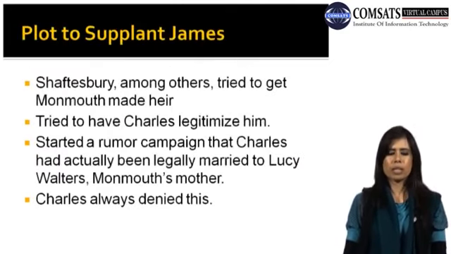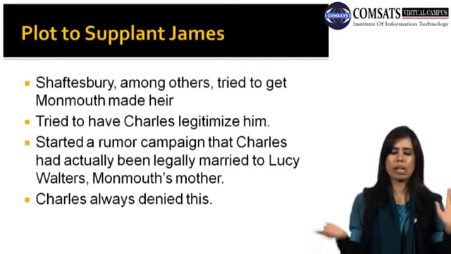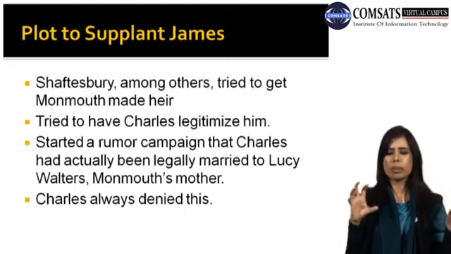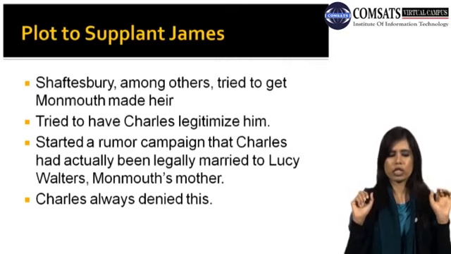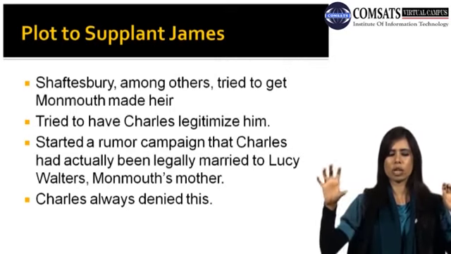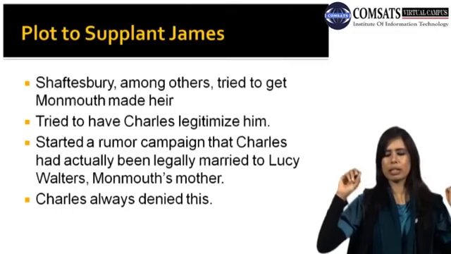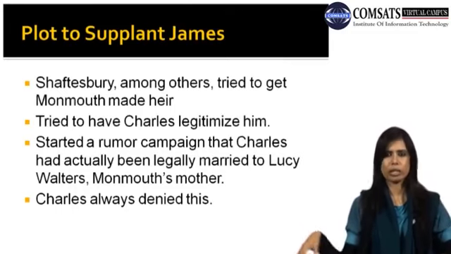Plot to supplant James. Shaftesbury, among others, tried to get Monmouth made heir, tried to have Charles legitimize him, and started a rumor campaign that Charles had actually been legally married to Lucy Walter, Monmouth's mother. So basically here you can see that in a rumor it was announced that Charles married a lady, the name of the lady is Lucy Walter, and she was Monmouth's mother. Charles always denied this. He said, no, I didn't get married to that lady.